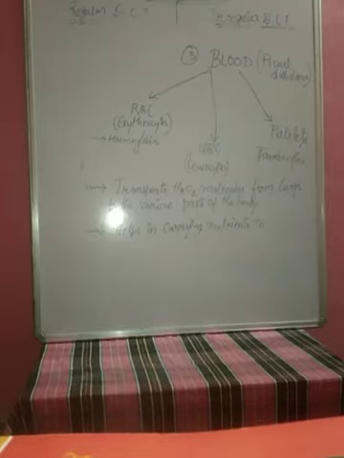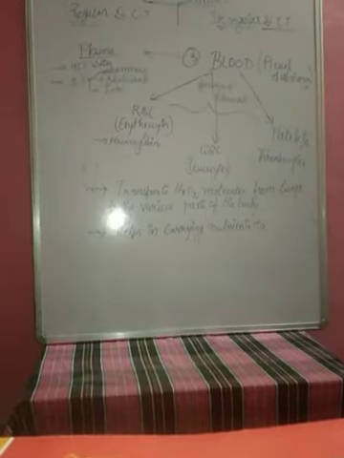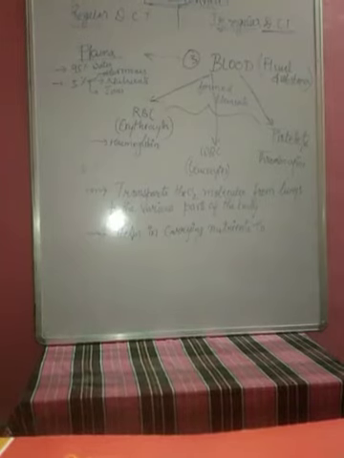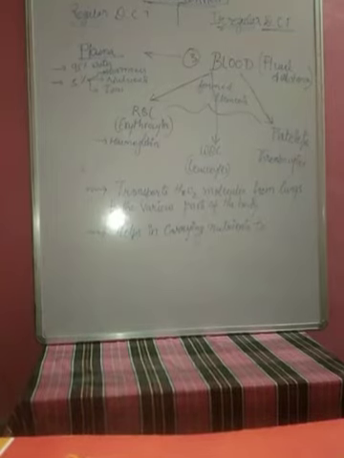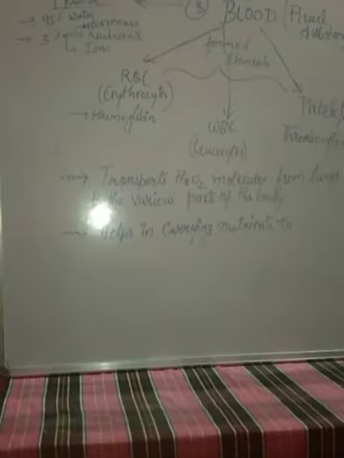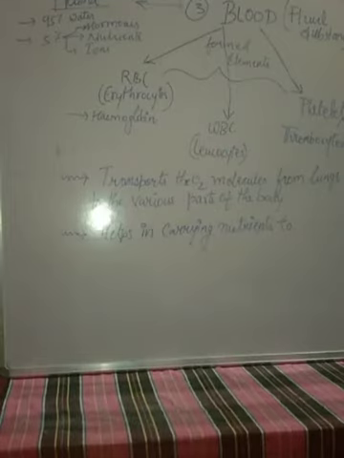Actually, blood is composed of plasma. The fluid nature is due to the plasma. This plasma is made up of 95% water, and the remaining percentage deals with hormones, nutrients and some ions also. Once again I am repeating, the fluid nature of the blood is due to the presence of plasma, students. The plasma comprises 95% water and the remaining 5% comprises hormones, nutrients and some ion molecules, just like potassium, calcium, sodium. Some types of ions are there.